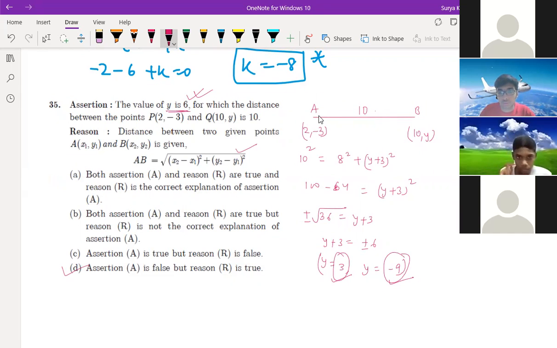Did you understand why? Here, in the first option, both assertion and reasoning are true, so obviously the first one is completely wrong. No use of it. Both assertion and reasoning are true, so this is also wrong. Assertion A is true, so these three cases are gone. Understood? Any more doubts you are having, Rasul? No, sir.